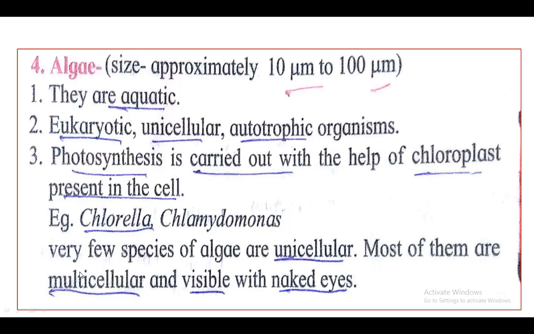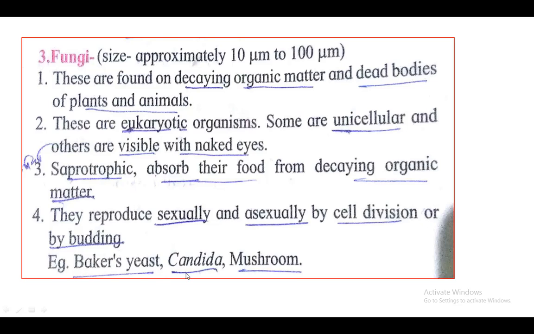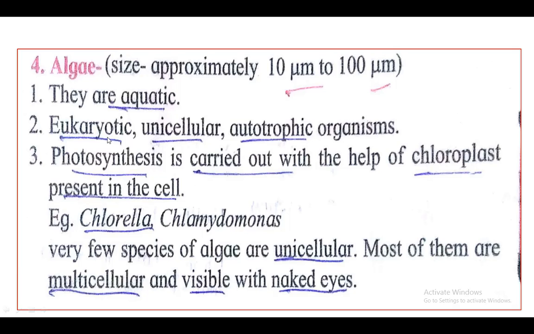So which are the examples? Baker's yeast, candida and mushroom. Okay, then algae range approximately from 10 micrometer to 100 micrometer.